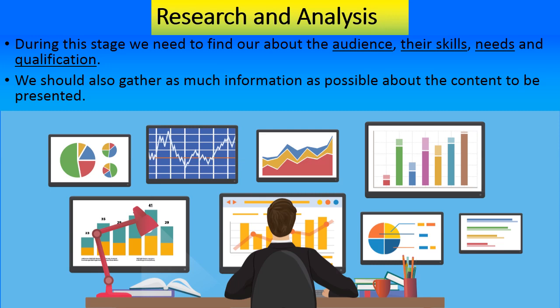Fourth thing is the qualification of the audience. If you are showing an advertisement on how to develop the skills of IT, information technology, in the Adivasi area, what will the tribal people understand from it? And what will be the outcome of the advertisement which you have prepared?